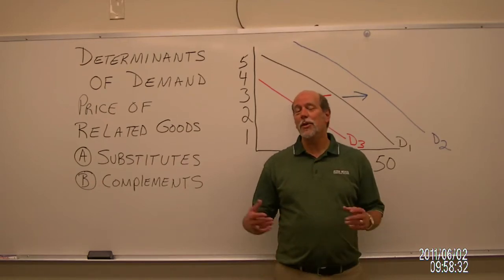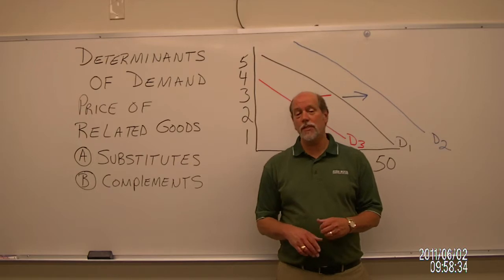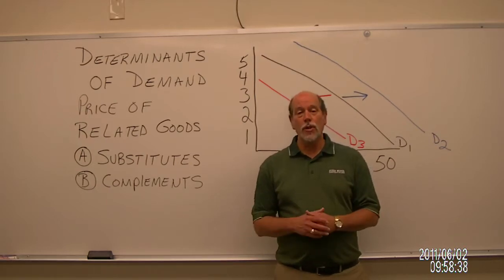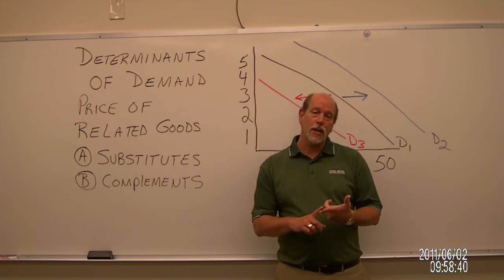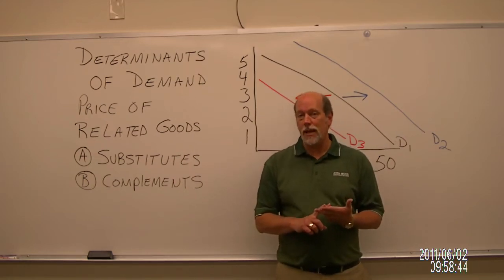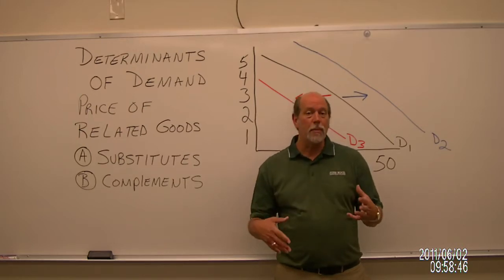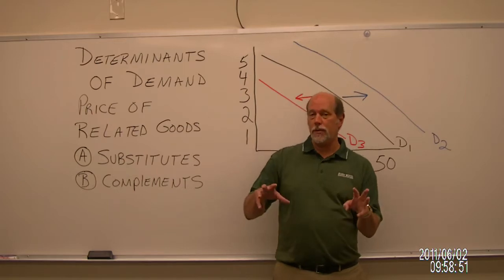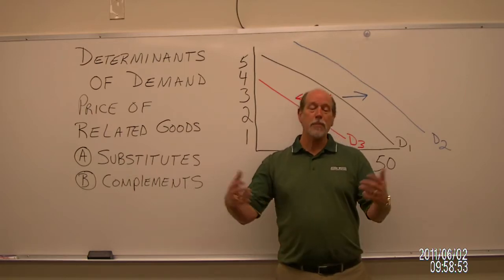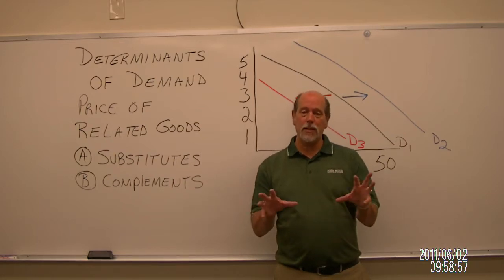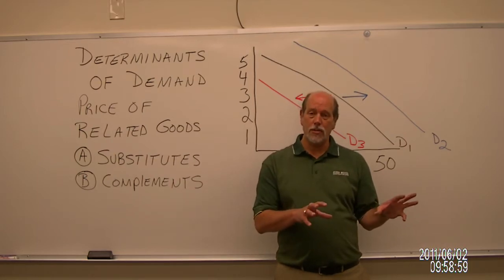Welcome back. Today we're going to continue our discussion of the determinants of demand. When we last talked, we looked at two determinants, income and taste, and found the way in which they influenced our buying habits. If income goes up, demand goes up, and vice versa. Tastes talk about our preferences, or in my mind, how popular things are. When things become more popular, demand will increase. When things become less popular, demand will decrease.